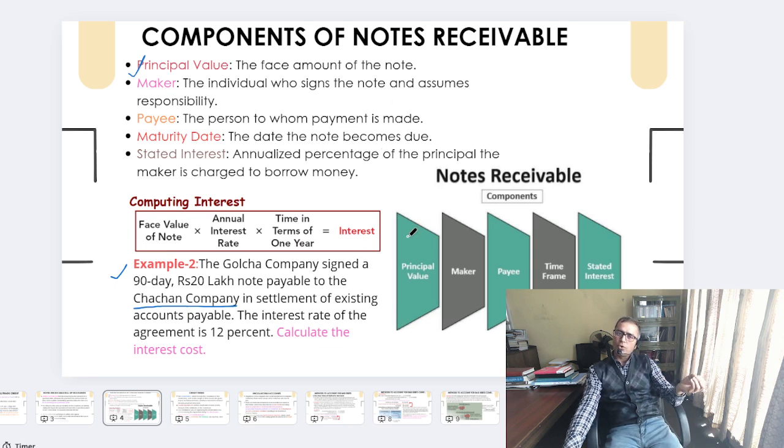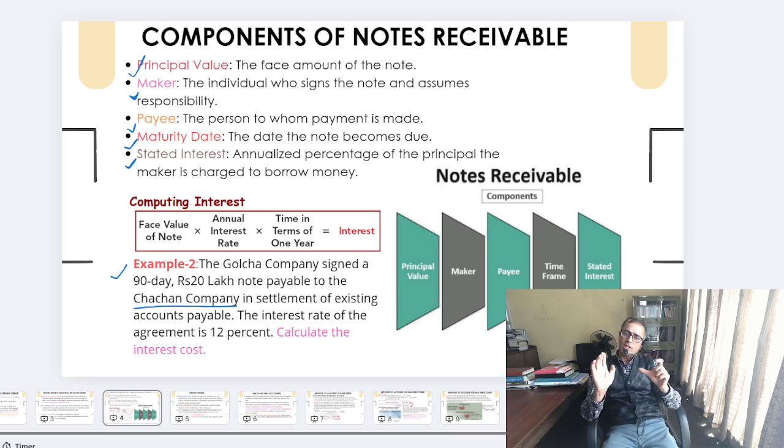Principal value is all about the face value of the note, right? Then maker means the individual who signed the note and assumes the responsibility as maker, which is the buyer here, right? And the payee is the seller who would receive the payment from the buyer, and maturity date is all about your time period. And the next one is your interest rate, as I explained earlier, if the note is interest bearing.